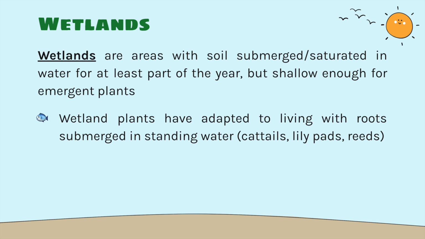So a lot of plant life found in wetlands is specific to wetlands and isn't found anywhere else. Wetland plants have adapted to living with roots that are submerged in standing water. Oftentimes with agricultural crops, when we flood the field, we can get a lot of root rot, but the plants in wetlands don't experience that same thing because their root systems have adapted to being submerged in water. So these are cattails, lily pads, reeds, and other plants such as those.